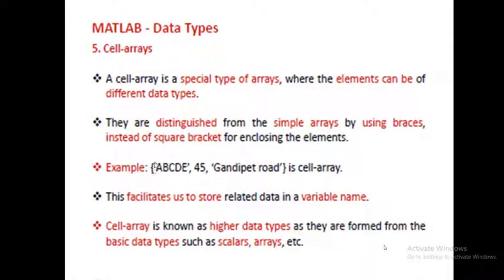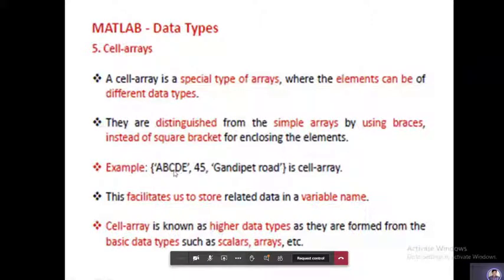If I use a square bracket, it will be recognized as an array. If you write in curly braces, it is taken as a cell array. A cell array will accept numericals as well as characters or strings, whereas in arrays, if you write square brackets with mixed types, it will show an error. Have you got the difference or not?